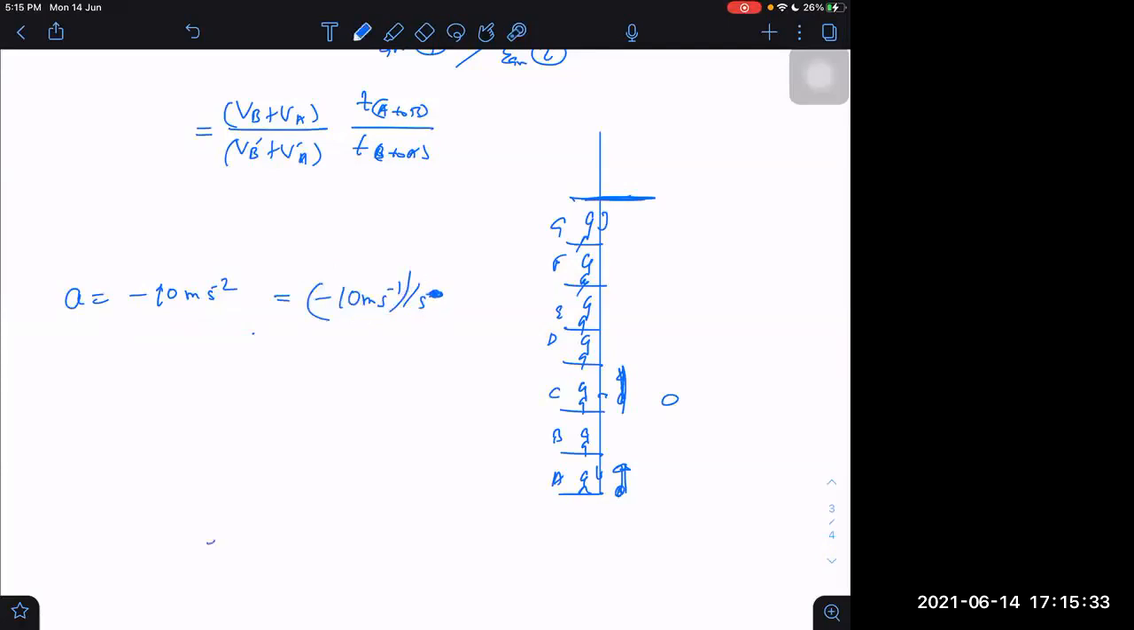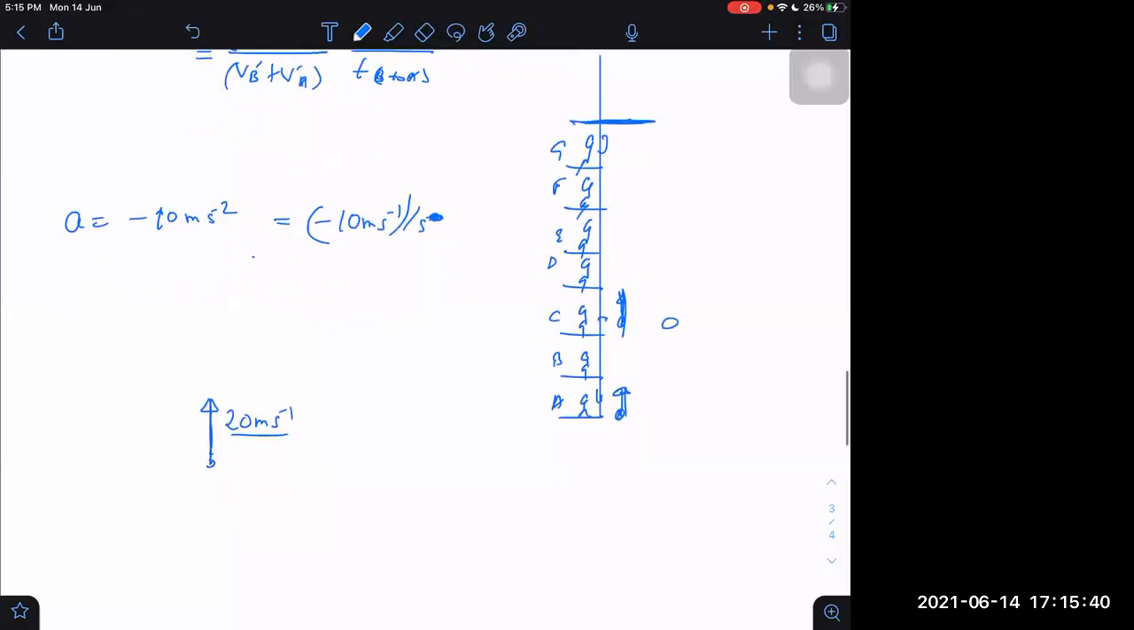What does it tell us? Let us say I throw a body upwards with speed 20 meter per second. What will be its speed after 1 second? Reduced by 10, its speed after 1 second will be 10. What will be its speed after one more second? Zero, sir. After one more second? Minus 10.